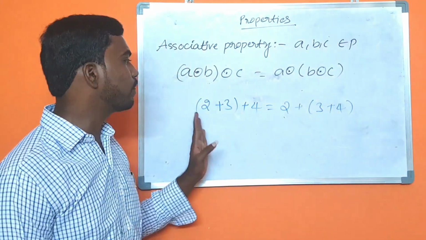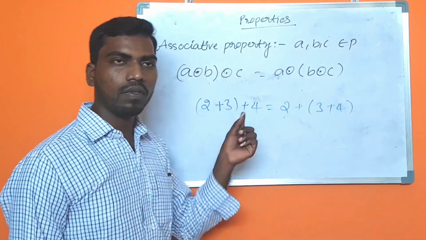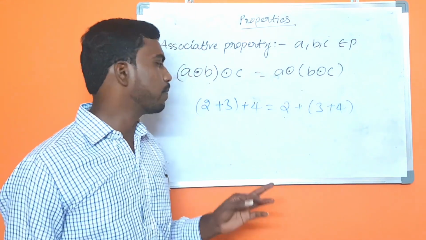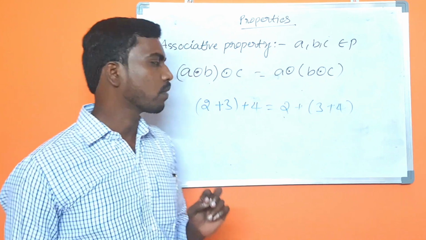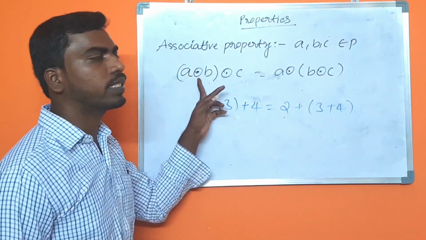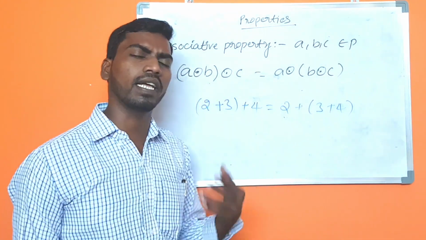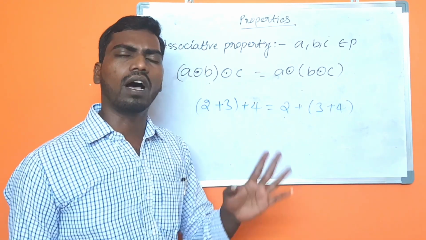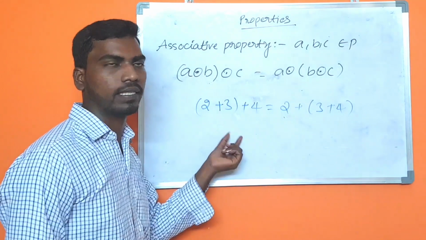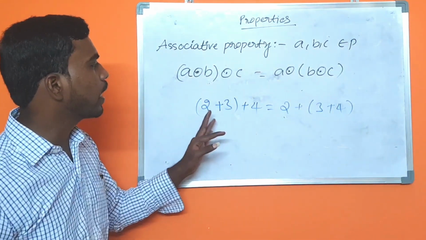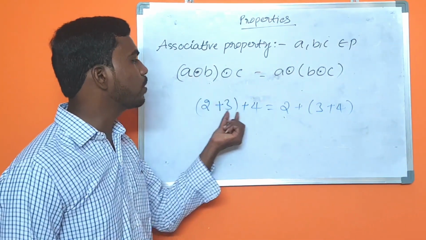Let's take numbers from natural numbers. That means 2, 3, 4 belong to N. Now I am taking the operation ∘ as plus. You can check with all the operations. So the numbers I have taken as A, B, C are 2, 3, 4.